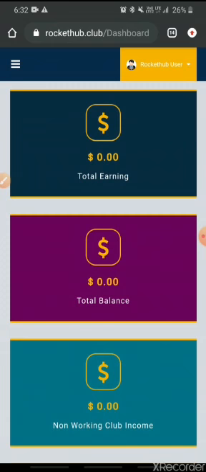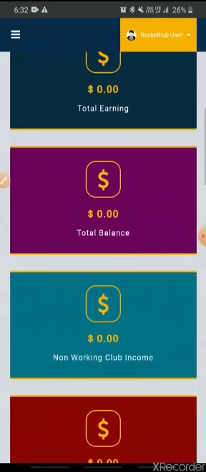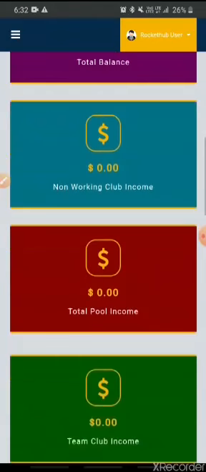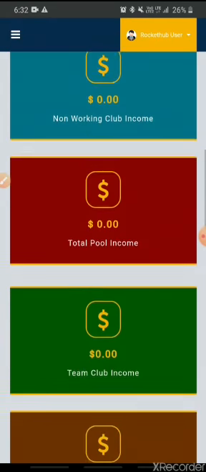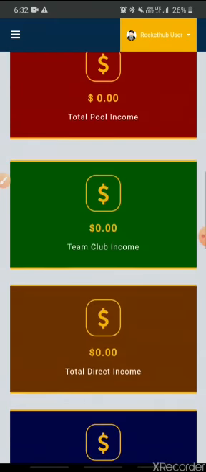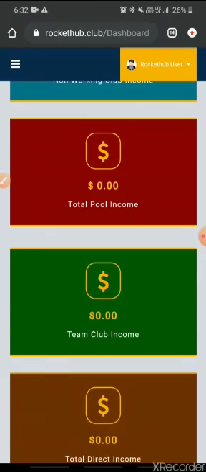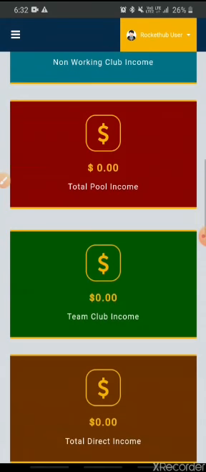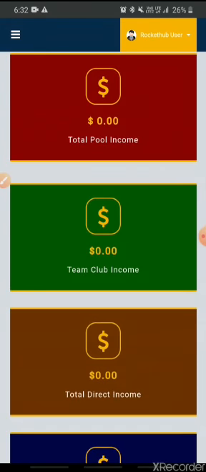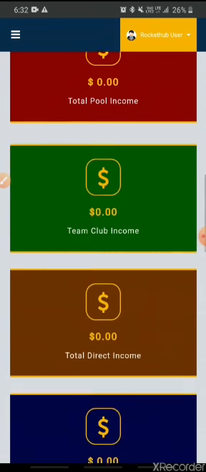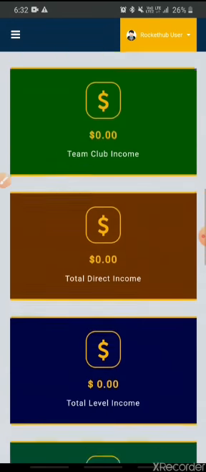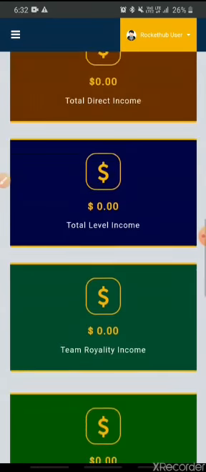This is one of the dashboards that we have, and under that we have total earnings, total balance, non-working club income, total pool income, etc. So now I would be explaining all the income sources in detail and in the simplest way possible. I have been on this platform for a while now, but this account is one of my friend's accounts, so it's a brand new account, and that's why I wanted to show you how it works.